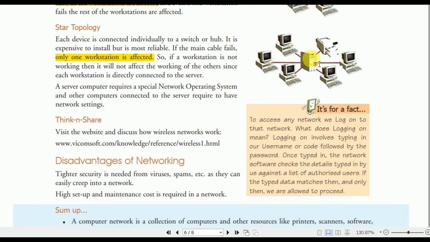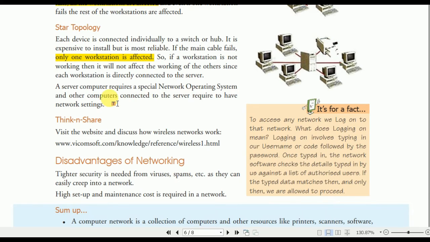Each workstation is directly connected to the server. If this computer fails, it does not affect the rest of the computers. And if this device fails, it also does not affect the rest of the computers. So it is called star topology.